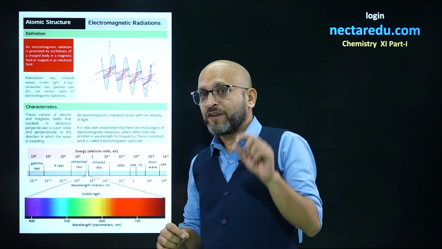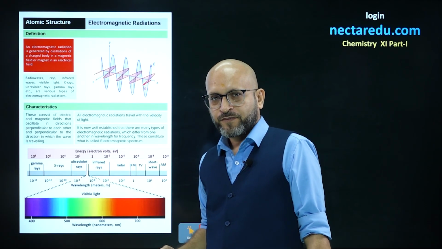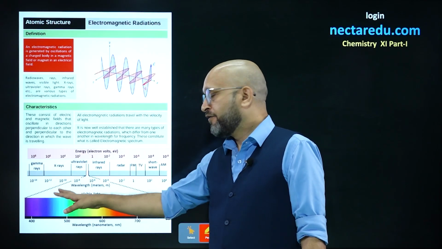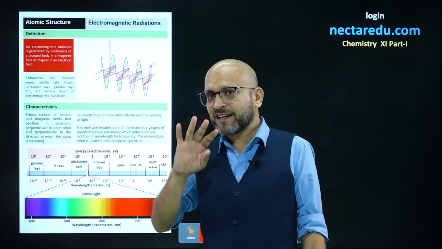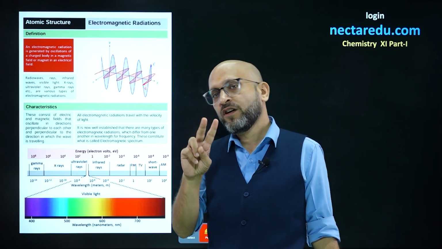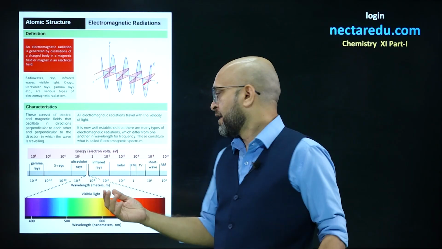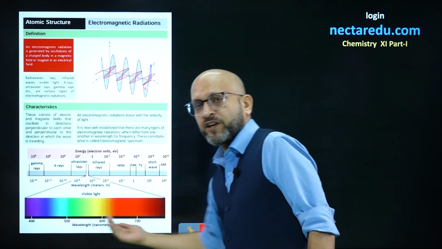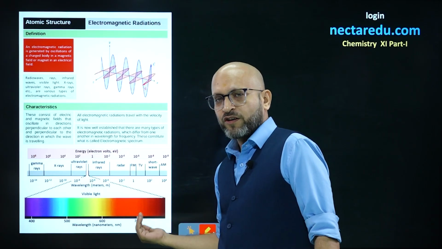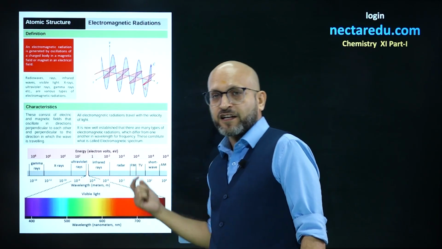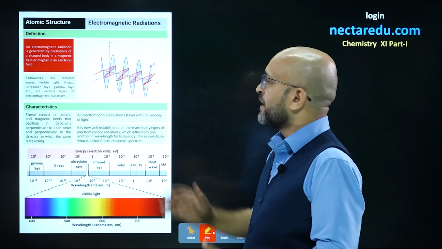Our eyes are capable of seeing only the visible spectrum, this portion, a small portion of light. All right. So this is what VIBGYOR is. That is what you have seen in the rainbow. In a rainbow, you have seen seven colors, right? Violet, indigo, blue, green, yellow, orange and red. That is VIBGYOR. Violet to red. So starting from the shortest wavelength and ending towards the longest wavelength. So this is the visible spectrum of light that we see in a rainbow. All right. So this is all about the electromagnetic spectrum.